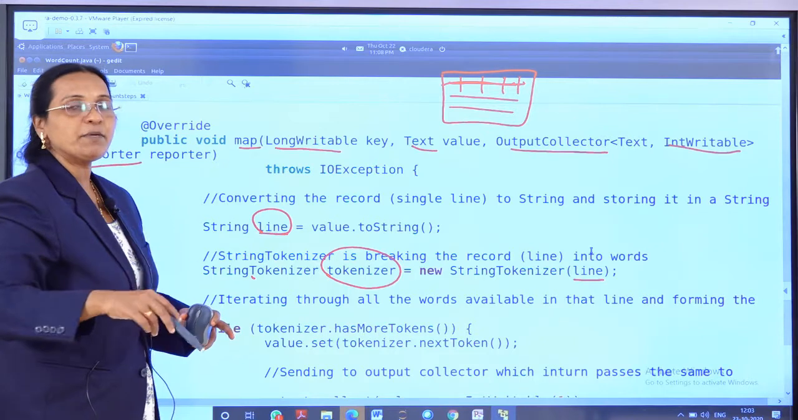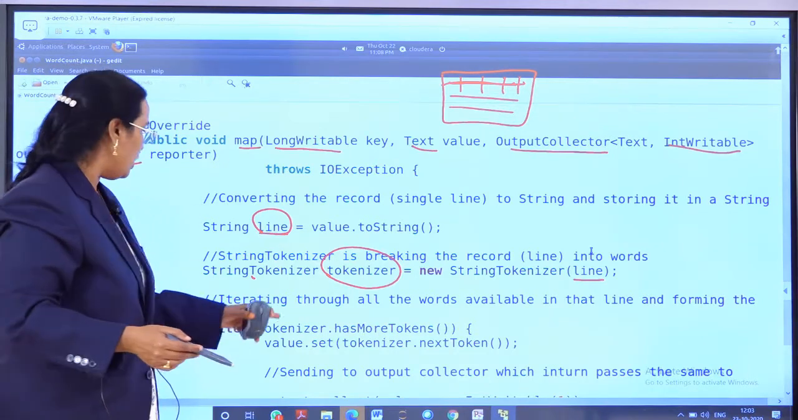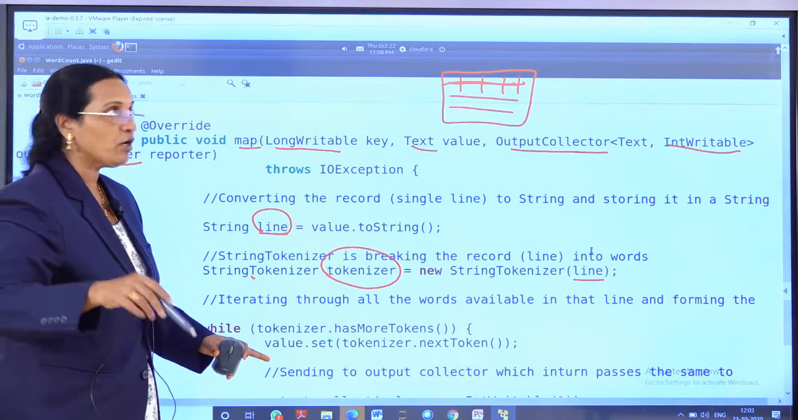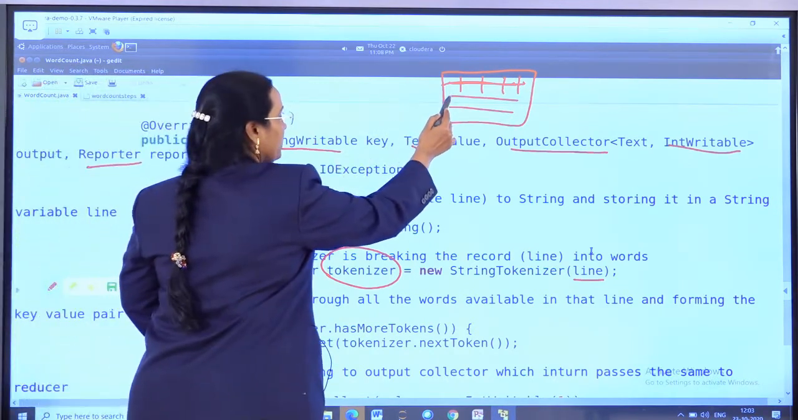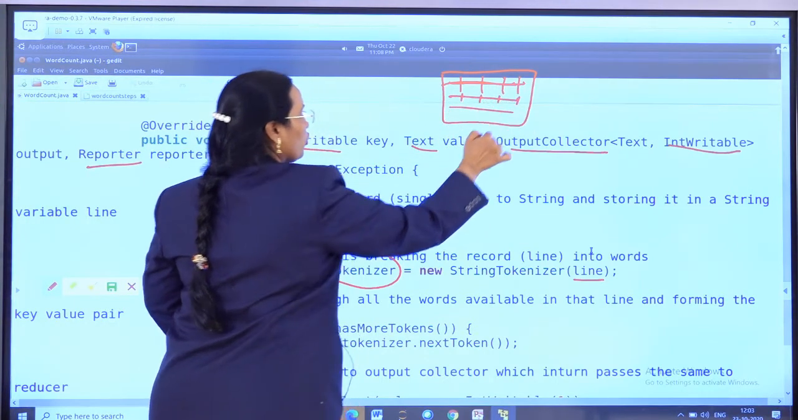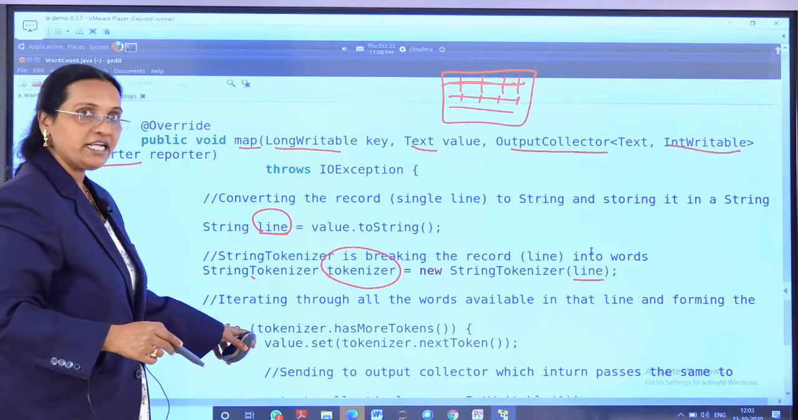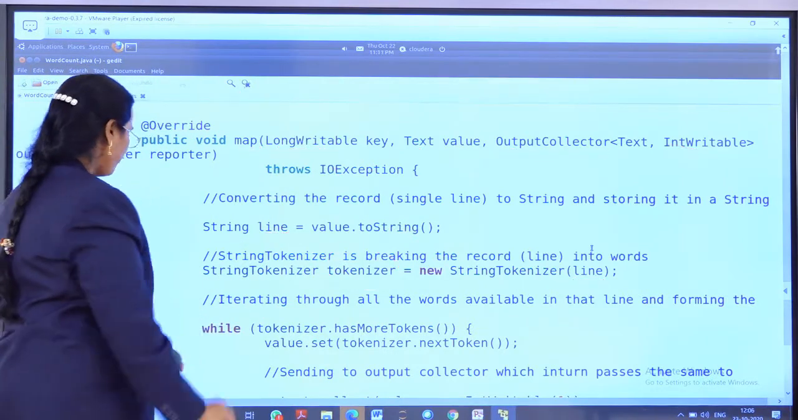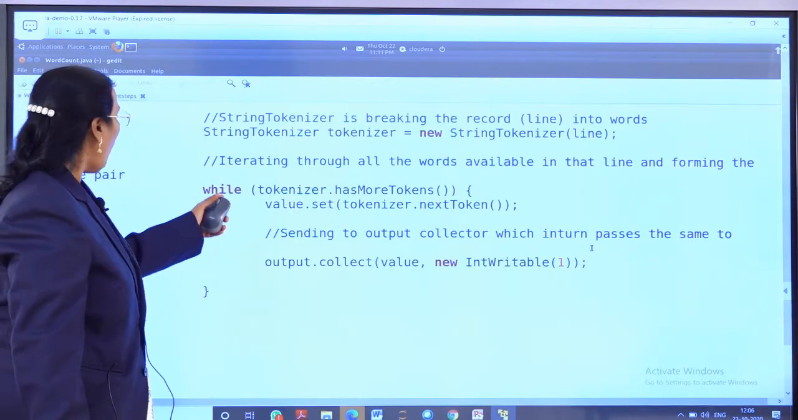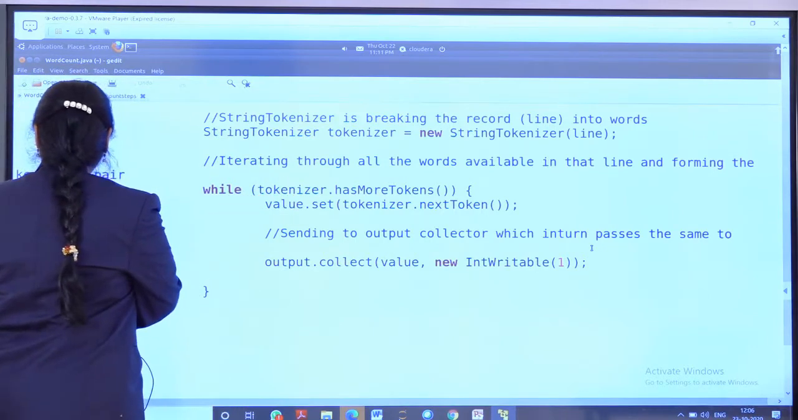Since there will be a number of lines in the file, we need to put in an iteration, because in the next line there will also be a number of words, and it has to be broken into tokens likewise. To do the repetition, we are writing the while loop. You can see the while loop here: while tokenizer has more tokens, that means in the line.